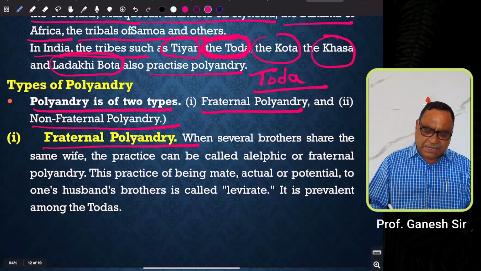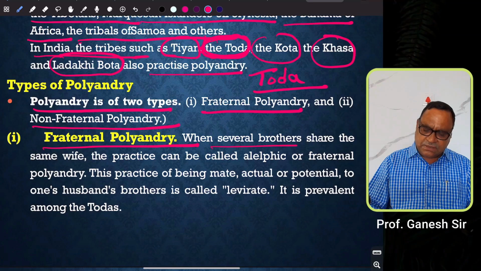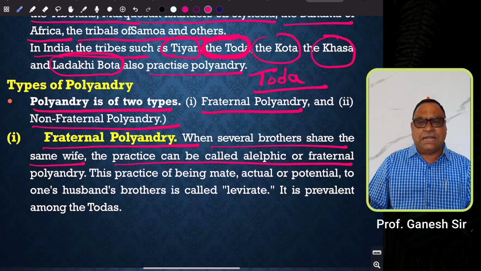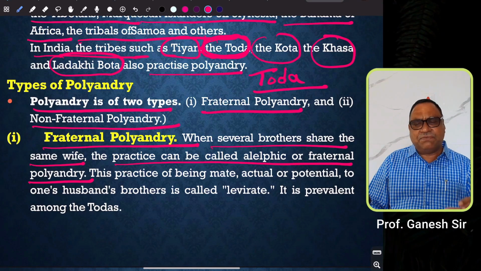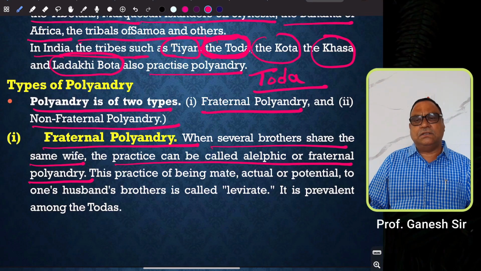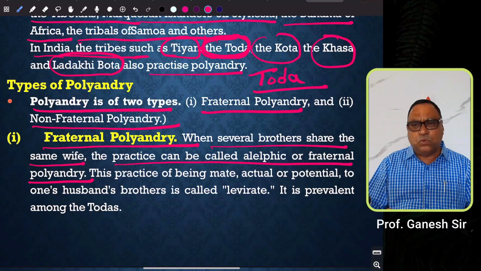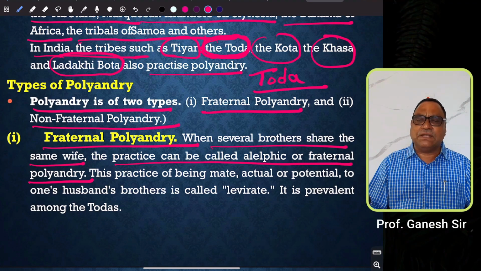Fraternal polyandry means when several brothers share the same wife, the practice can be called adelphic or fraternal polyandry. That means fraternal polyandry denotes where a woman is permitted to marry the brothers belonging to one particular family. That means the husbands of a woman are own brothers, and that is called fraternal polyandry.